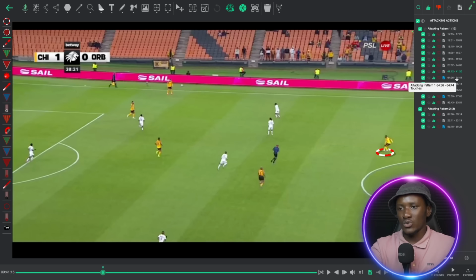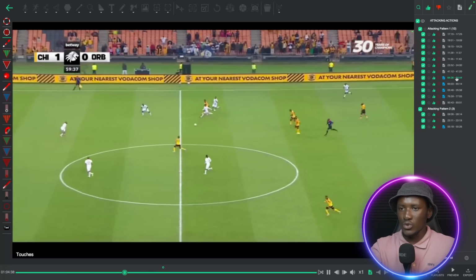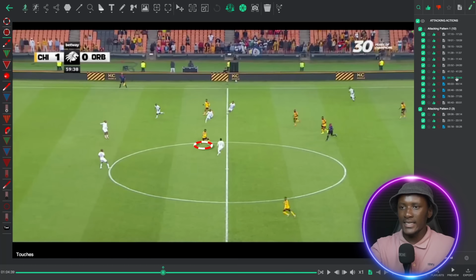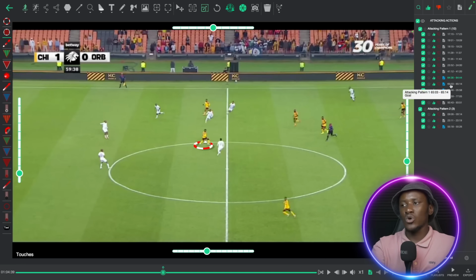And what this does as well, it also forces the line of the team that they are playing against to push up a bit, because they feel comfortable. Oh, they are going up. Let's press up against them. But the moment you do that, you are surrendering space in your defensive lines. And you will see this. You will see Mduduzi Shabalala. He dropped. And since he had dropped, look at how high the line of Orbit College is. They've now pushed up all the way because they see that, okay, there is no problem.